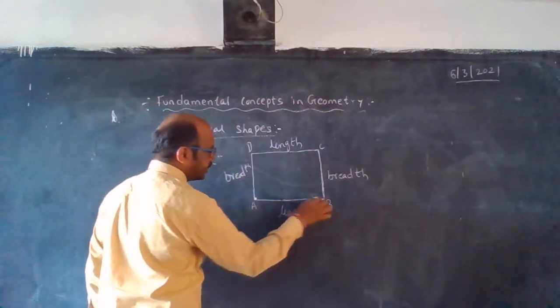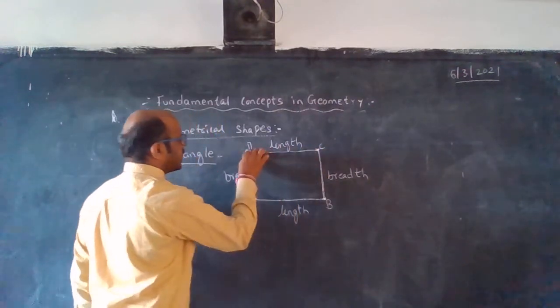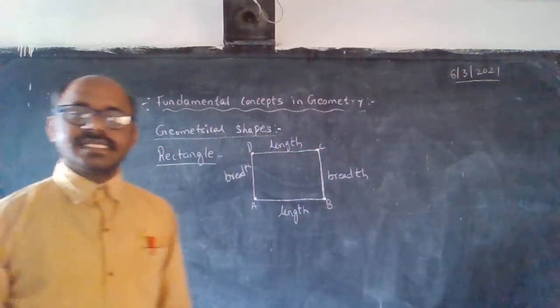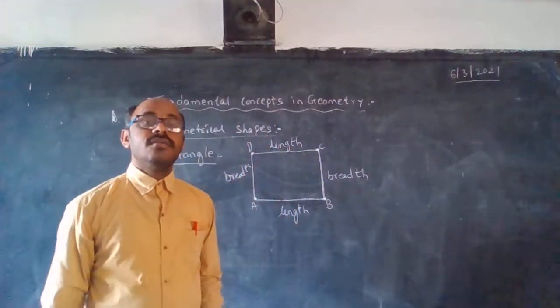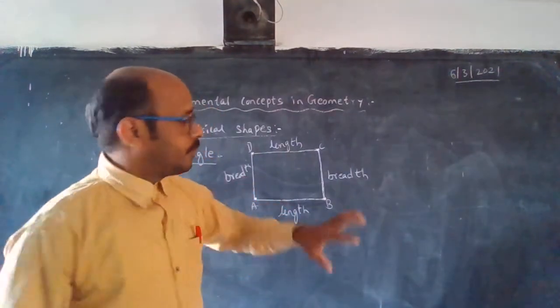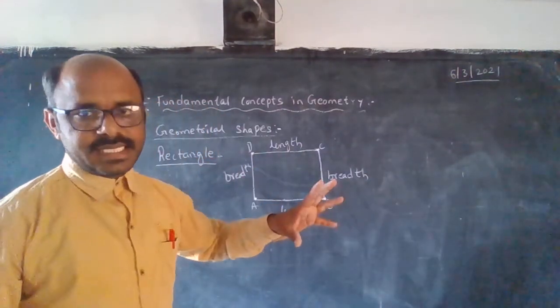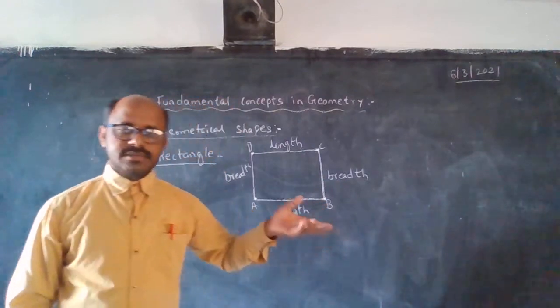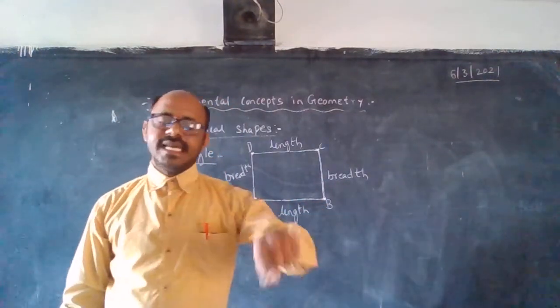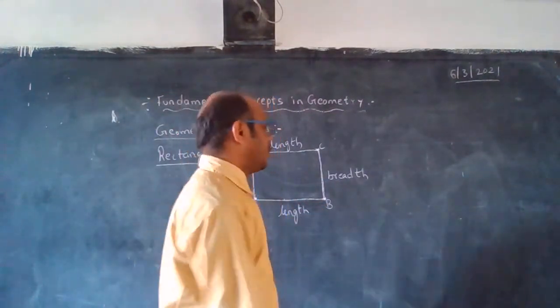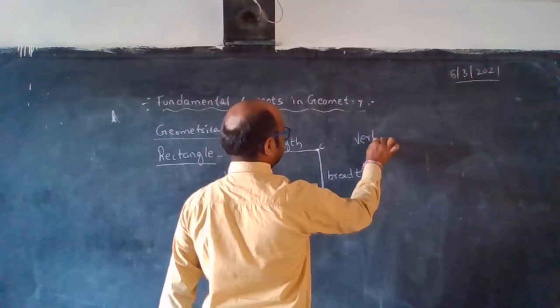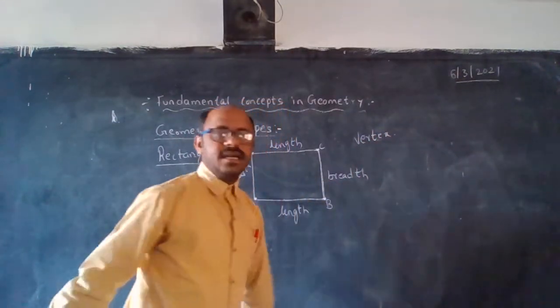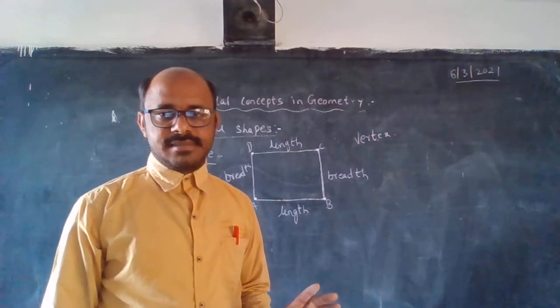These corners we will say vertices. More than one means vertices. If single, we will say vertex. That is the vertex.